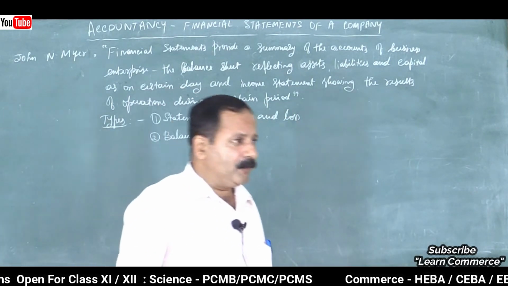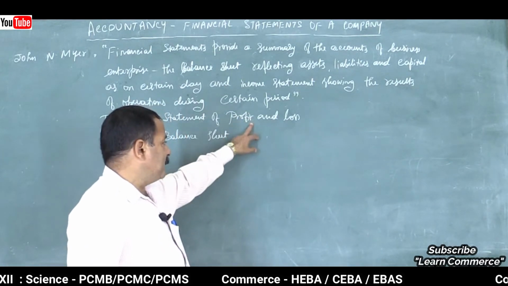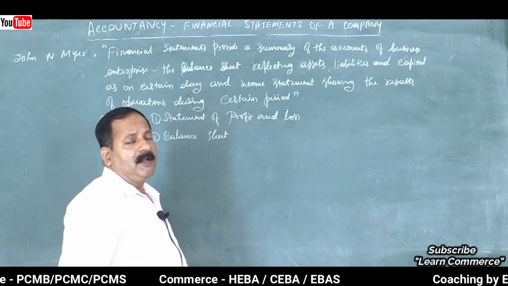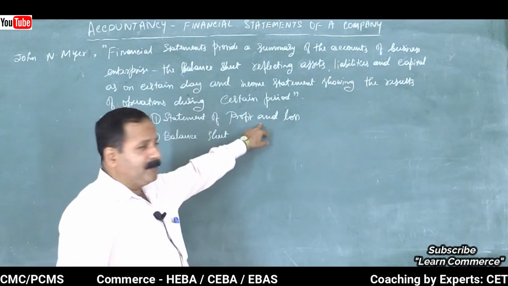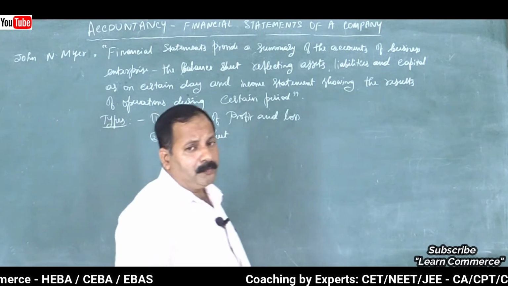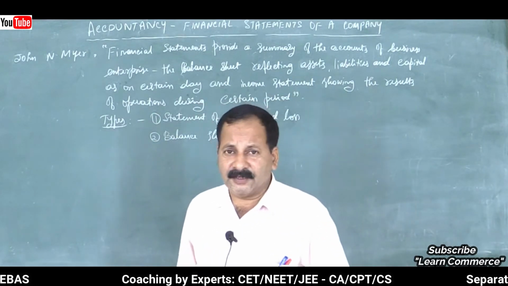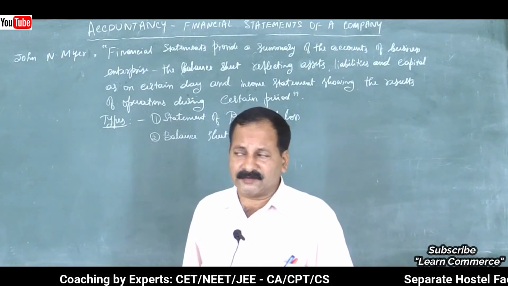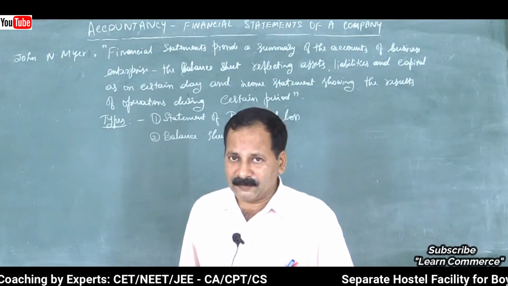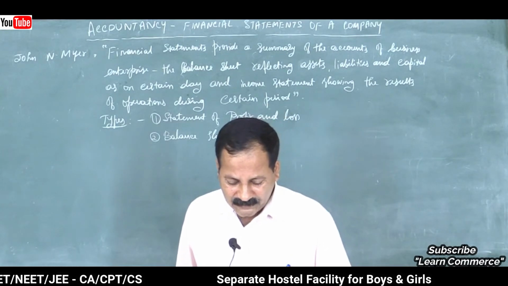Write statement of profit and loss and balance sheet. This has another name, that is income statement. Income statement, statement of profit and loss or income statement, and balance sheet or position statement, but don't use position statement now. It is not there in your NCERT syllabus, so forget about that name. Just write that it is a balance sheet. Clear? Yes.